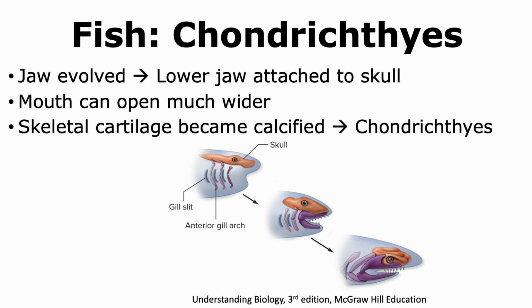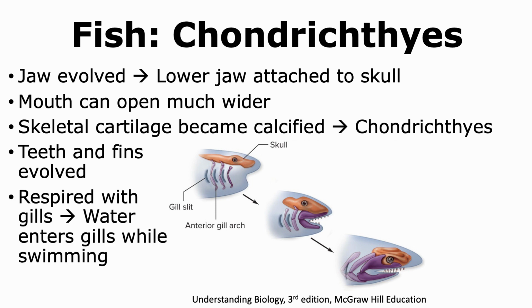As the fish evolved, their skeletal cartilage became calcified. What we mean by that is that crystals of calcium carbonate were deposited on the outer part of the cartilage, and hence it provided a much more rigid structure to the animal. Such fish whose skeletal system is made up of cartilage came under the clade of Chondrichthyes. In these fish, the teeth and the fins also evolved. They still respired with gills, and the water was able to enter the gills as they swam.